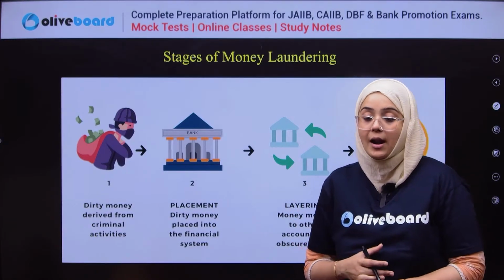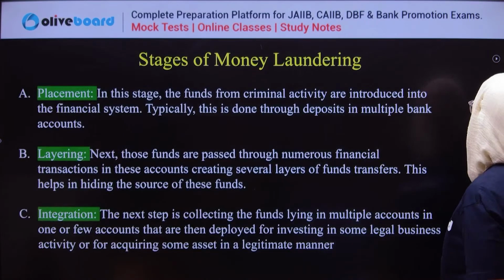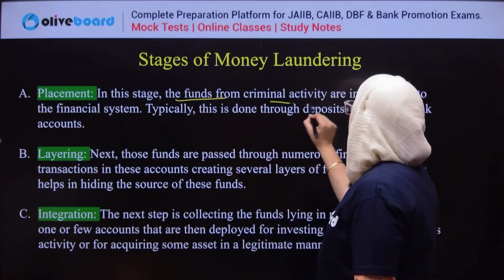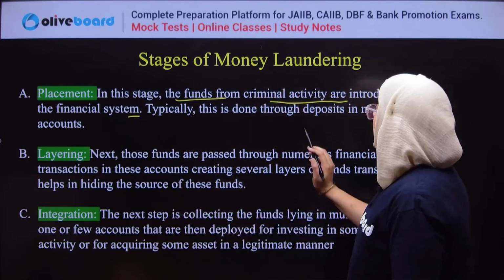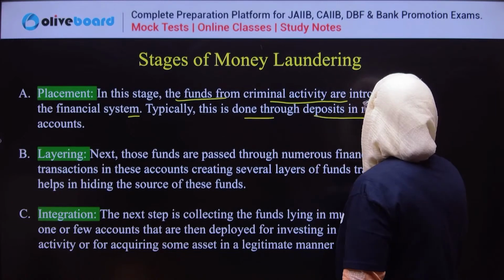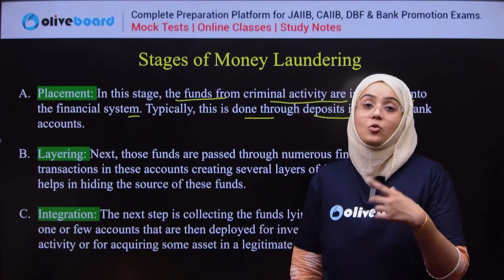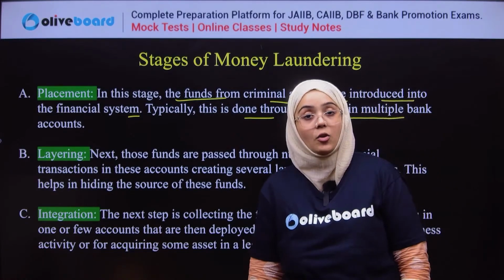I hope you have all understood what money laundering is. So let us read the definition. Placement: the funds from criminal activities are introduced into the financial system. Typically, this is done through deposits in multiple accounts. Now you have to deposit it into multiple accounts. This is the very first stage of money laundering.